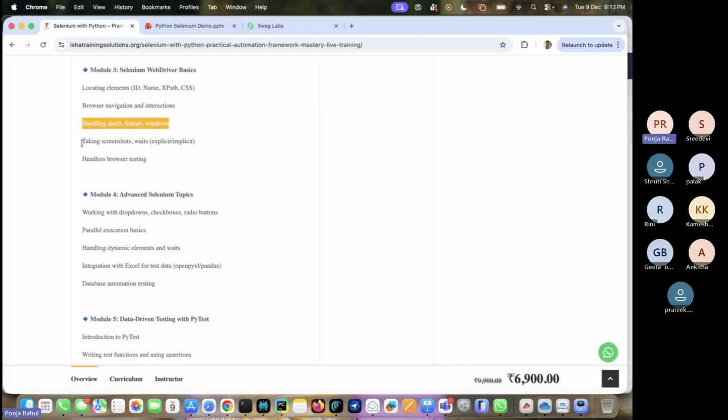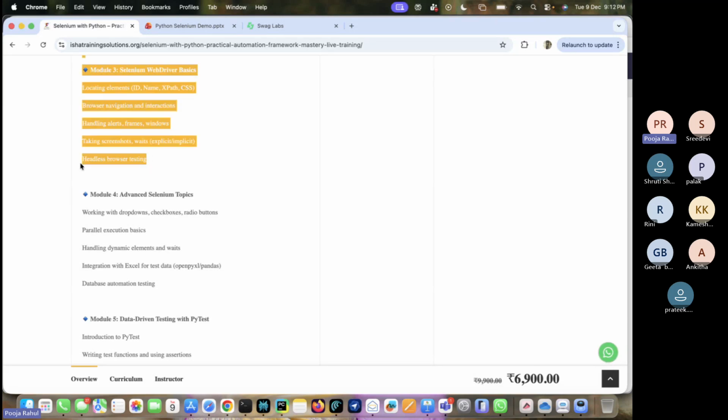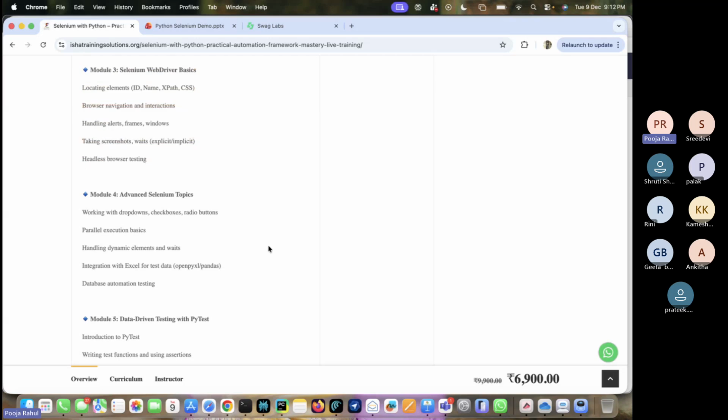After that, waits. After that, headless testing, which is also very important. These days, headless browser testing is very important. Whenever you do UI testing, it will literally launch the browser and do the execution, and in real time you can't do any other activity because the browser is occupied with that execution.